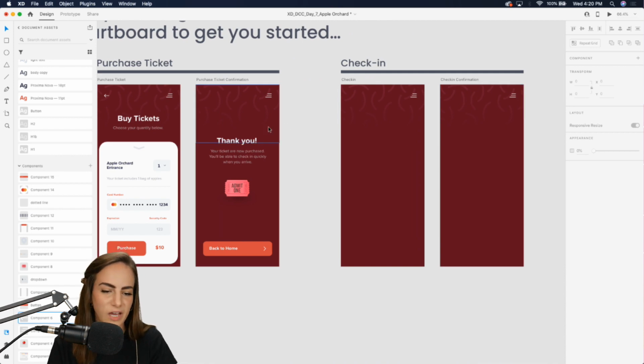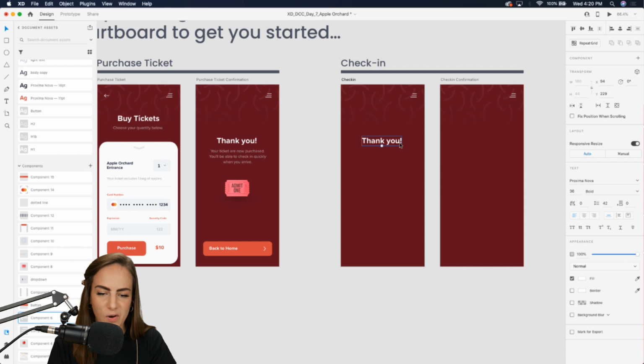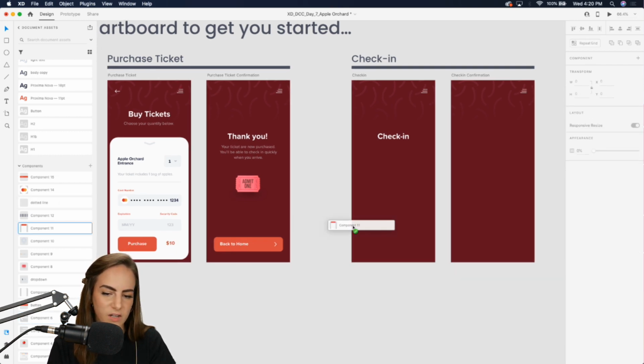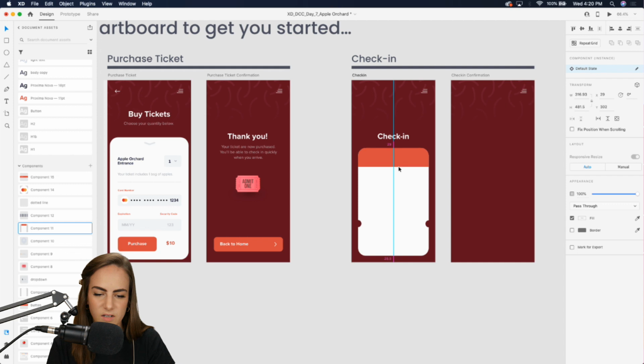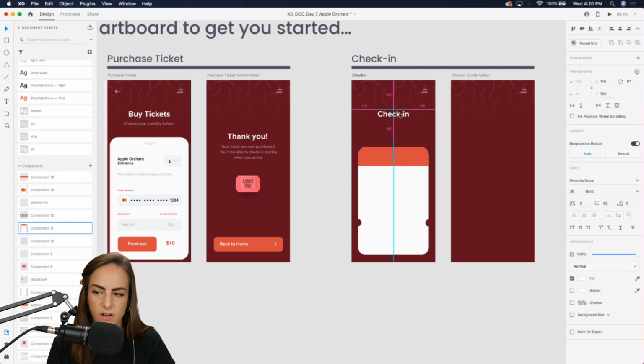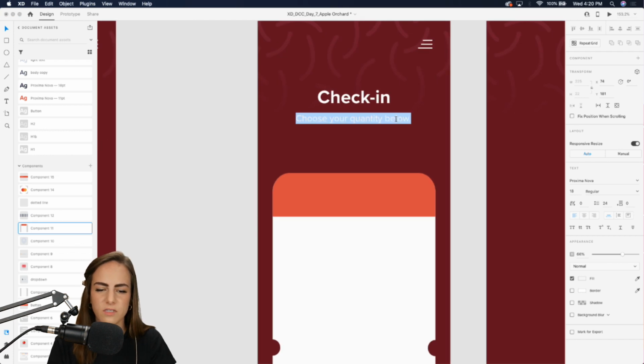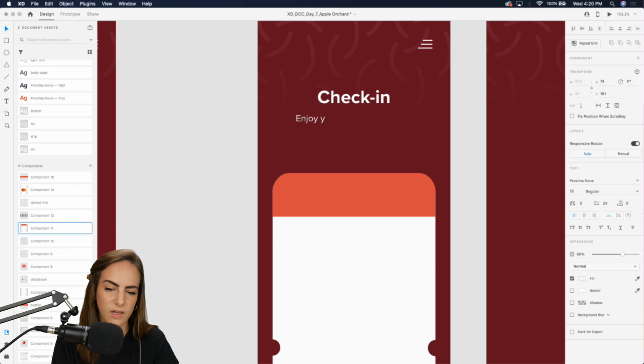And let's see if we have time for the check-in part. So check-in. Once we actually arrive to the orchard, we've got a ticket right here that I've kind of already created. And just for consistency, I'll add another little subtitle here. We'll say like, enjoy your day in the orchard.